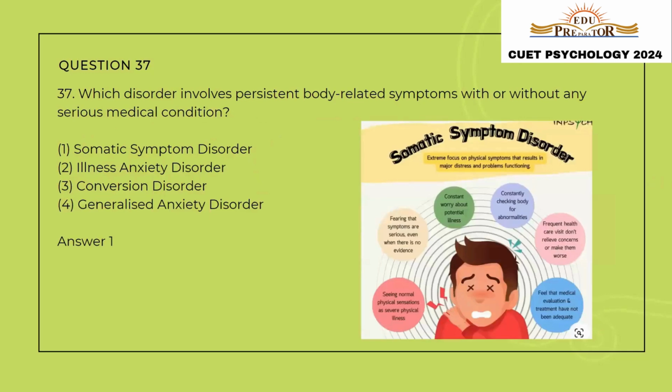Let us move to the 37th question. Which disorder involves persistent body-related symptoms with or without any serious medical condition? So the disorder in which there are body-related symptoms, but there is no known organic cause or no known medical condition due to which those symptoms are occurring, such a disorder is known as somatic symptom disorder. The correct answer is option number 1, somatic symptom disorder.